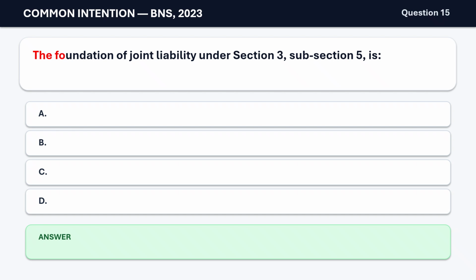Question 15. The foundation of joint liability under Section 3, Subsection 5, is A. Negligence. B. Common intention. C. Motive. D. Knowledge alone. The correct answer is B. Common intention. Question 16. Which of the following best explains common intention? A.